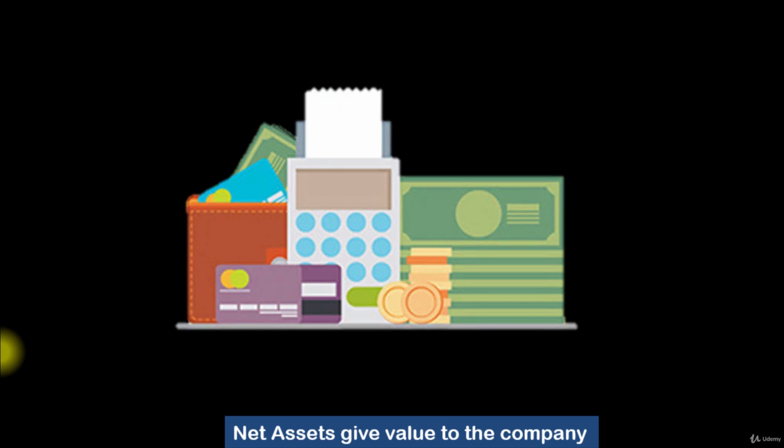If they feel this net asset value is worth more than what is written on the company's balance sheet, they will be willing to pay more for it, and the company is more valuable. If they feel that the net asset is worth less than what the accountants in the company say it is worth, they of course will be willing to pay less, and the company becomes less valuable.